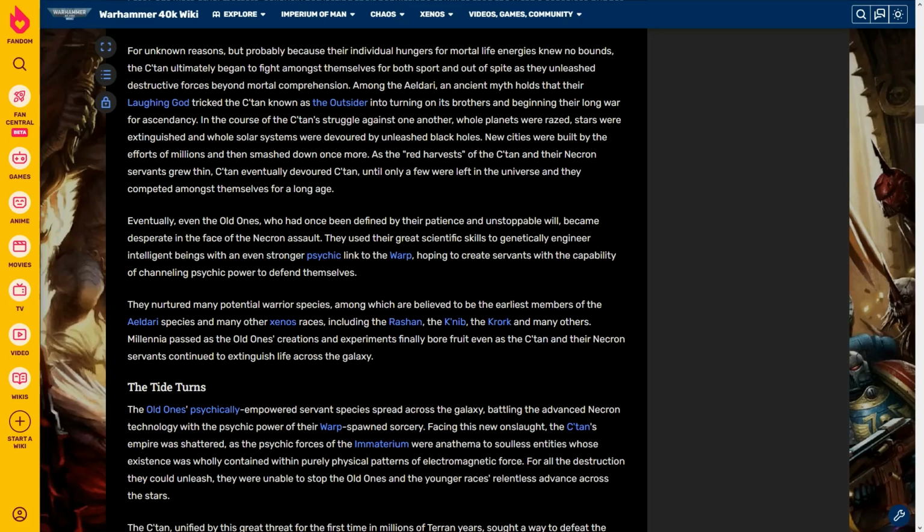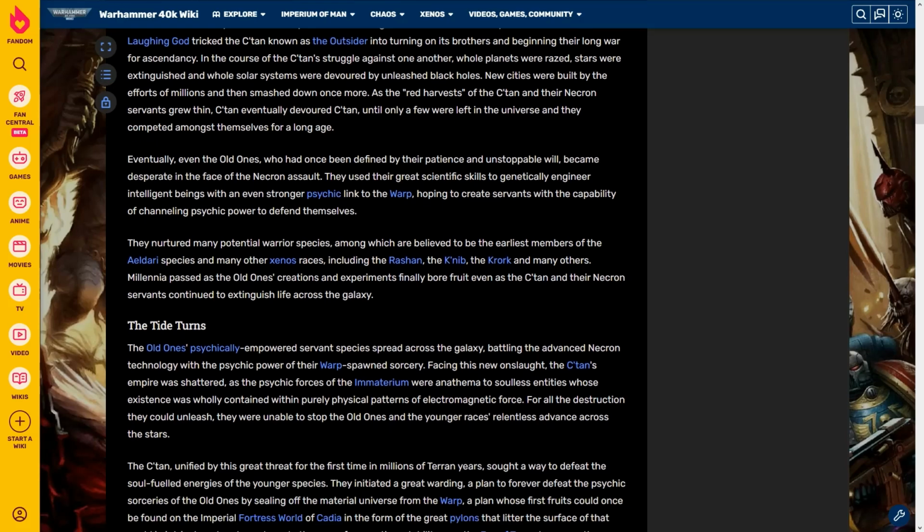Eventually, even the Old Ones, who had once been defined by their patience and unstoppable will, became desperate in the face of the Necron assault. They used their great scientific skills to genetically engineer intelligent beings with an even stronger psychic link to the warp, hoping to create servants with the capability of channeling psychic power to defend themselves. They nurtured many potential warrior species, among which are believed to be the earliest members of the Eldari species and many other Xenos races, including the Rashan, the Knib, and the Krurk, and many others.